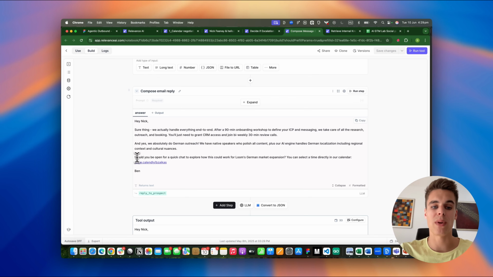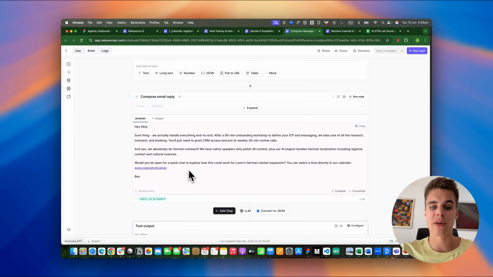And then we also have a quick call to action here. Would you be open for a quick chat to explore how this could work for Loom's German market expansion? So it baked in some kind of personalization as well. And then finally, it says you can also select the time directly in our calendar. So it's really trying to convert this person towards a meeting.